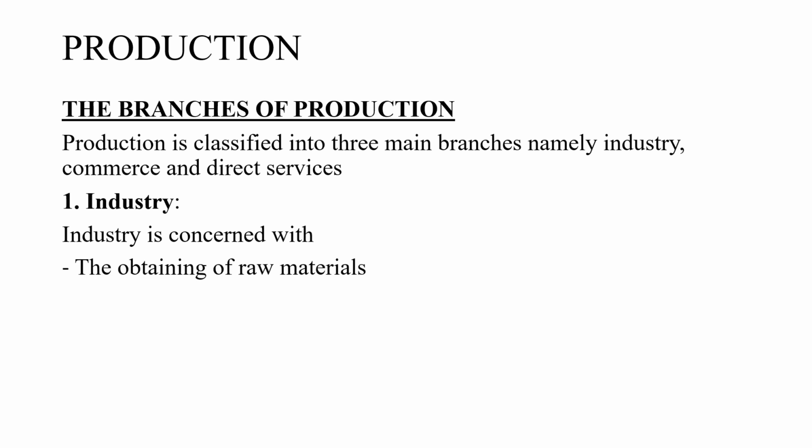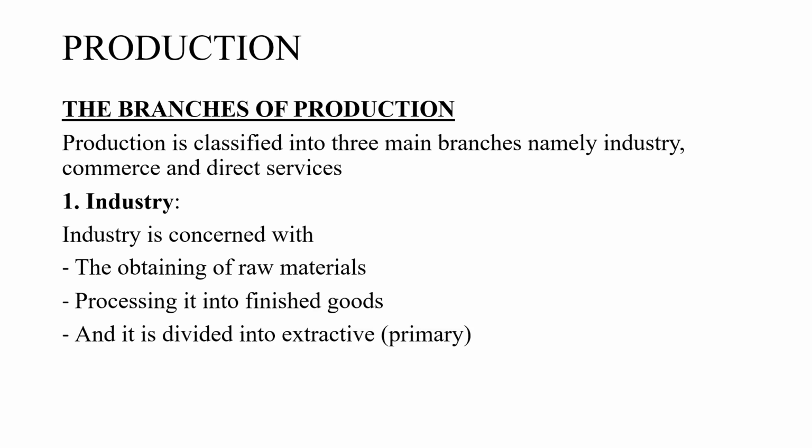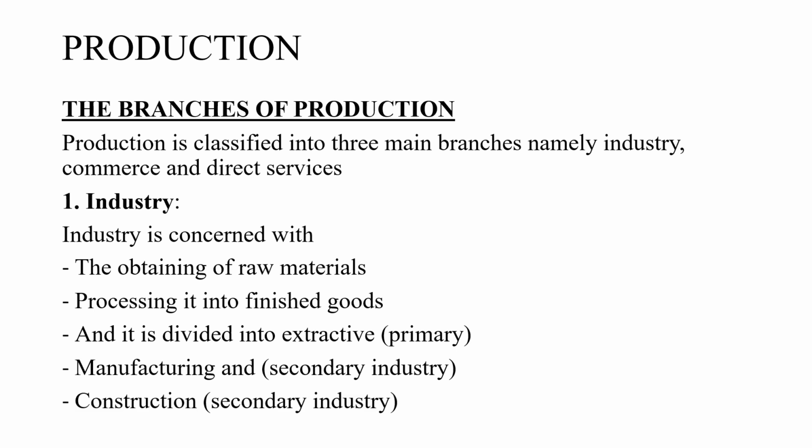So industry is concerned with obtaining raw materials from wherever, and processing these raw materials into finished goods. It is divided into what is called extractive or primary industry, and manufacturing or secondary industry. Another example of secondary industry is construction.